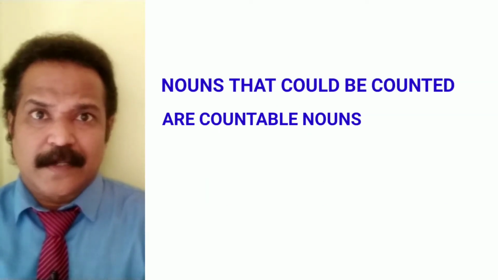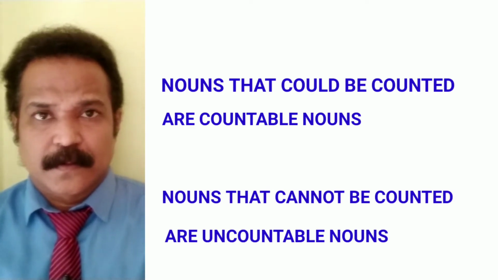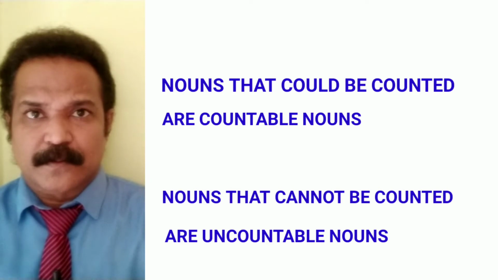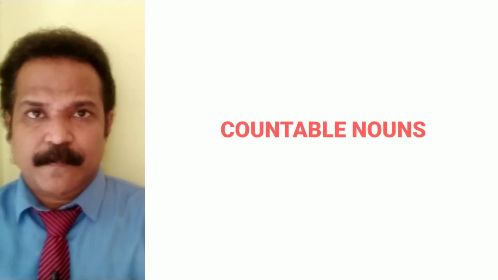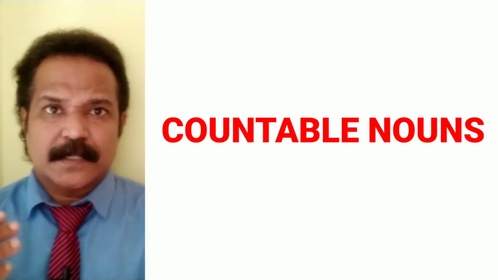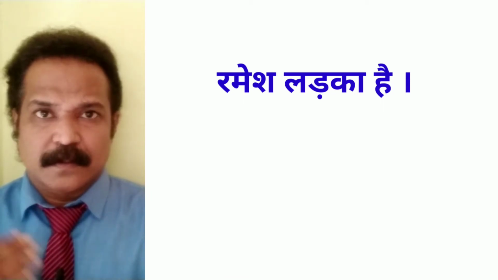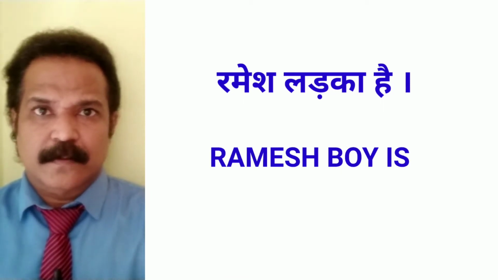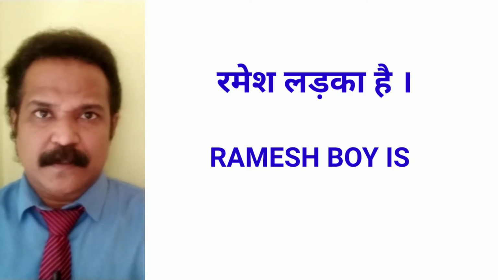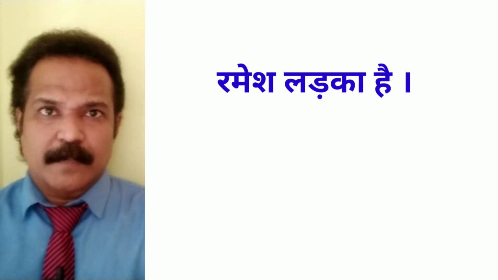The nouns that can be counted are called countable nouns, and the nouns that can't be counted are called uncountable nouns. Now, what are countable nouns? Let me give an example. If we speak in Hindi, "Ramesh ladka hai," and if we translate it into English word for word, it becomes "Ramesh boy is." You say no, it's the wrong pattern, it should be SVO. Then we convert it into "Ramesh is boy."